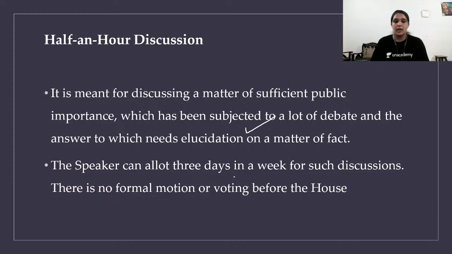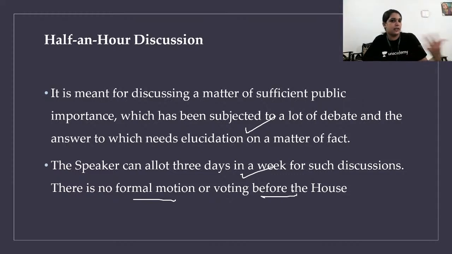The speaker can allot 3 days in a week for such discussions. There is no formal motion or voting before the house. So there is a matter of sufficient public importance, and it has been discussed a lot, but we need a solution. So there we have this half an hour discussion session, and for this no formal motion is needed. The speaker can allot 3 days a week for this.